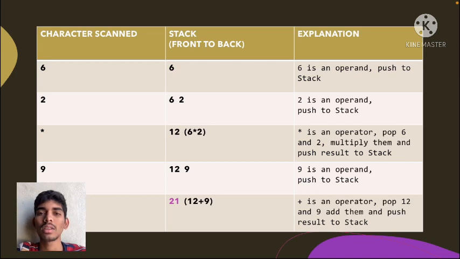As we know from the algorithm, if an operator comes across, then we should pop two operands. Therefore plus is an operator, so we pop 12 and 9, add them and push the result to the stack. At last we will get 21.